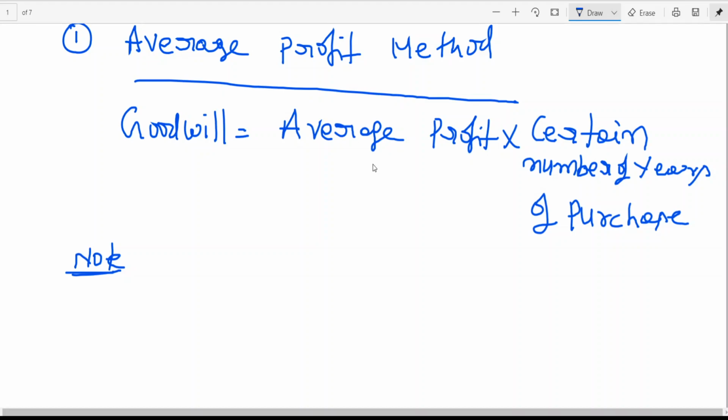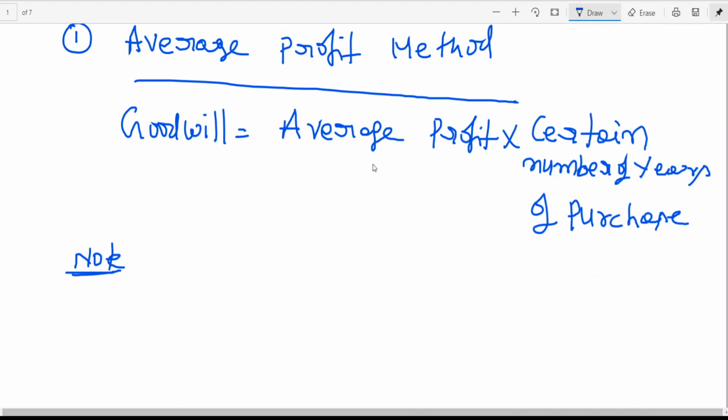The same average profit you are expecting for the coming 2 or 3 years is called goodwill. That means I'm telling the new partner who is about to join, if you take the example of admission of a partner, this is my average performance. I'm expecting my reputation to continue for the coming 2 to 3 years.